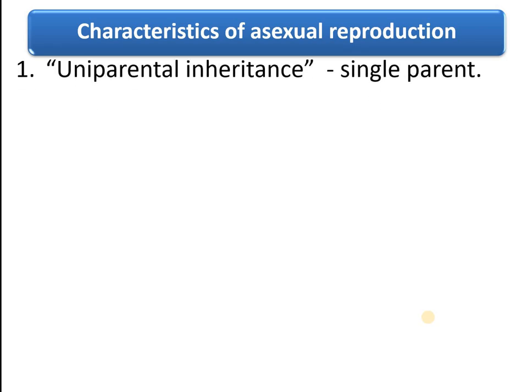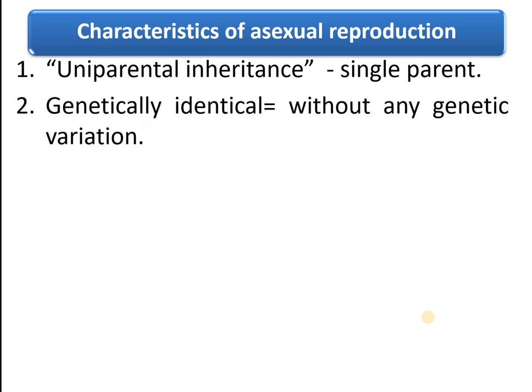Characteristics of asexual reproduction. First one, uniparental inheritance. Students, you know very well, uniparental inheritance means only a single parent is involved. Second one, genetically identical. The offspring produced by asexual reproduction show similarity, so we call this genetically identical.